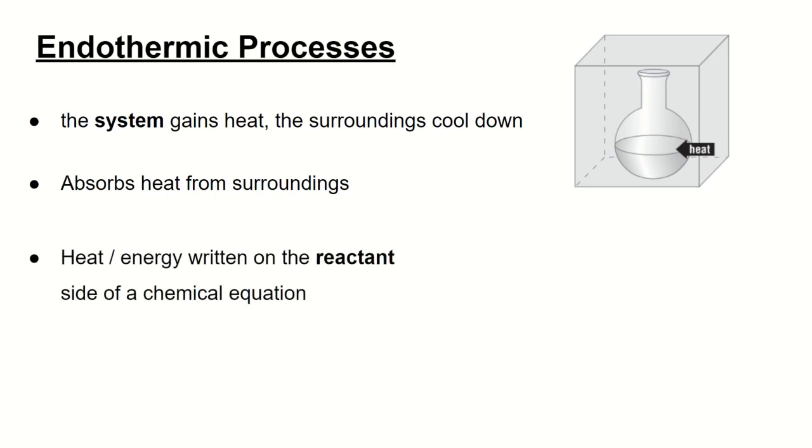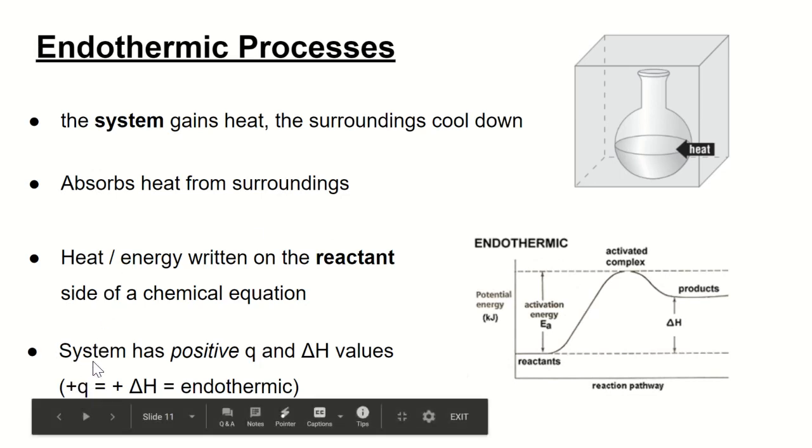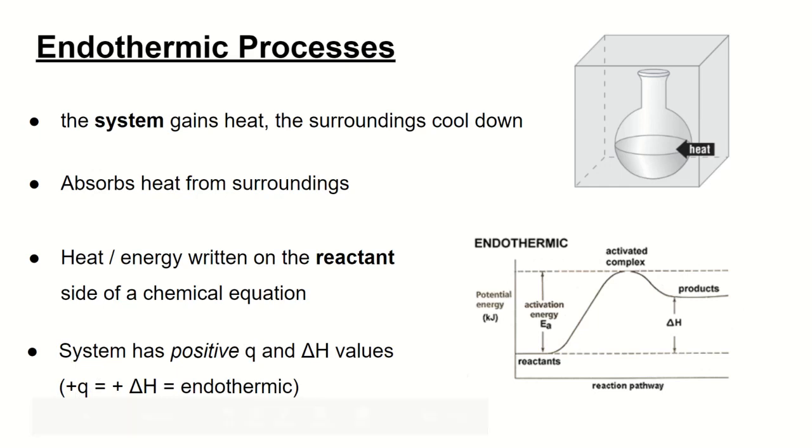Whenever you have a chemical reaction, the heat or energy is going to be written on the reactant side of a chemical equation during endothermic processes, and the system has positive Q and positive delta H values. So if you see a positive heat value or a positive delta H, we call it an endothermic process.